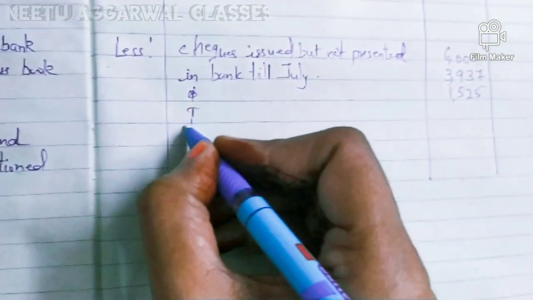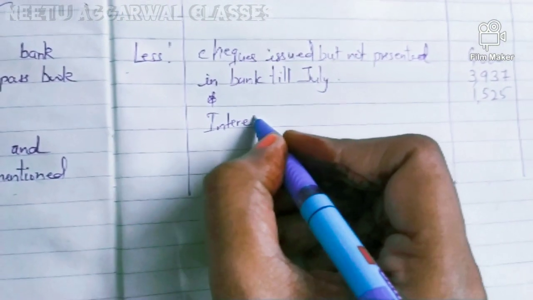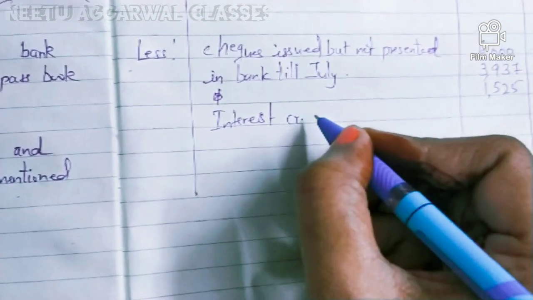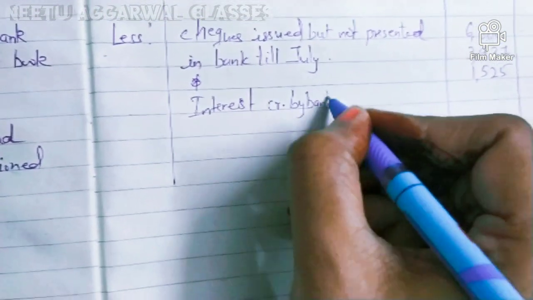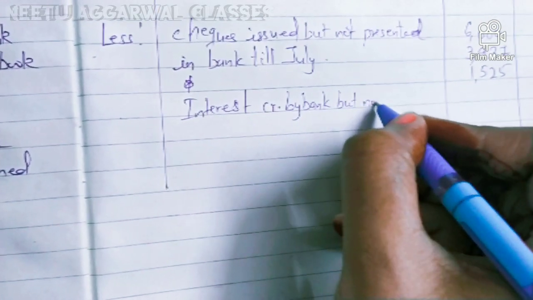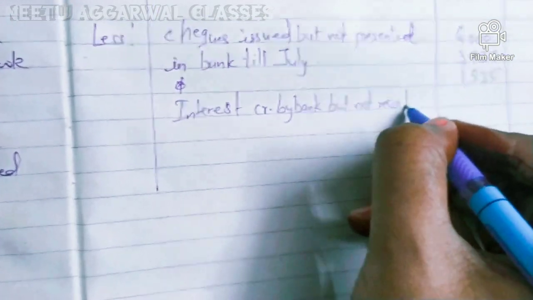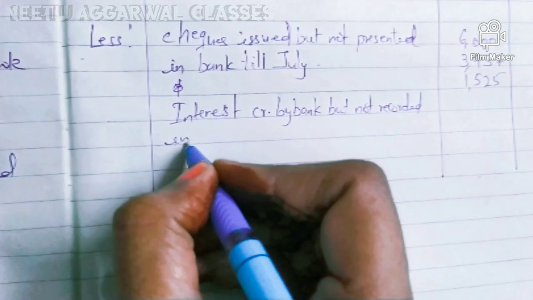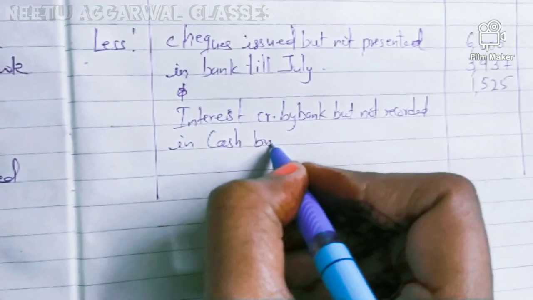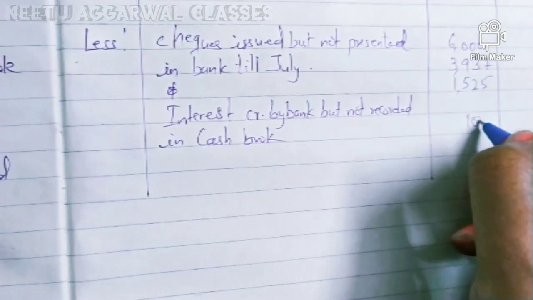Here, interest credited by bank but not recorded in cash book. That is the 100 rupees.